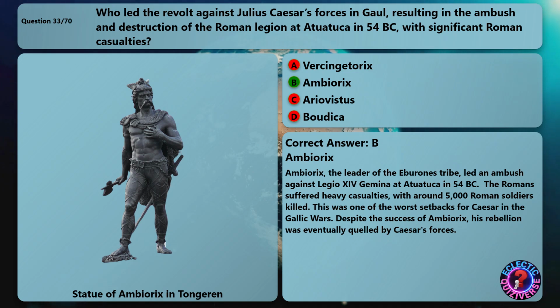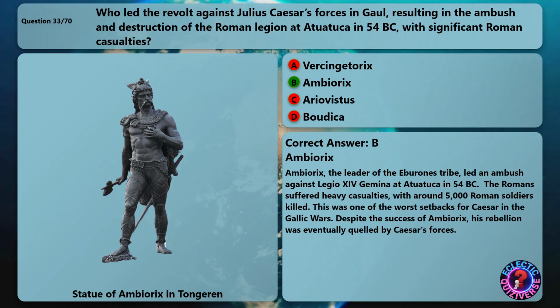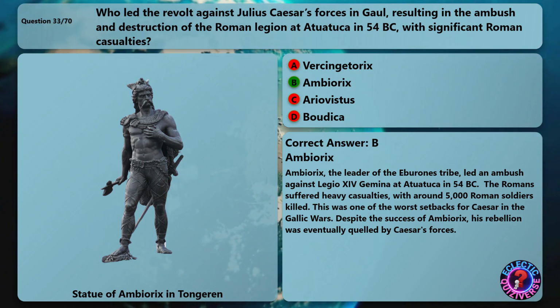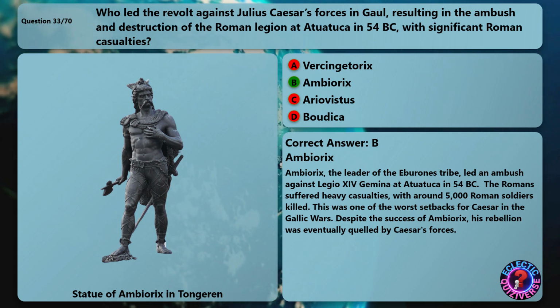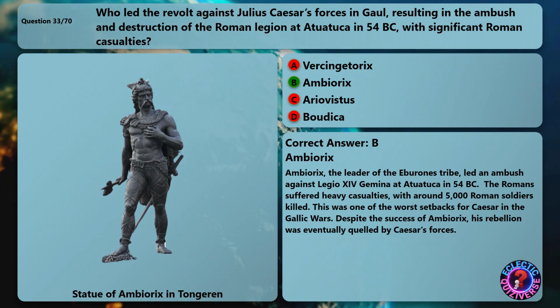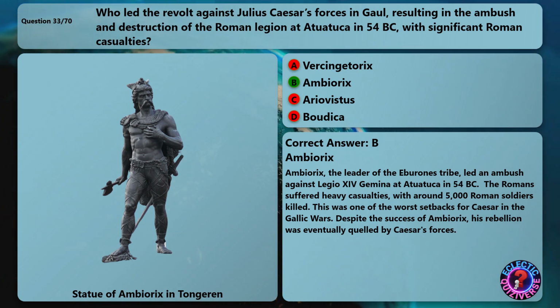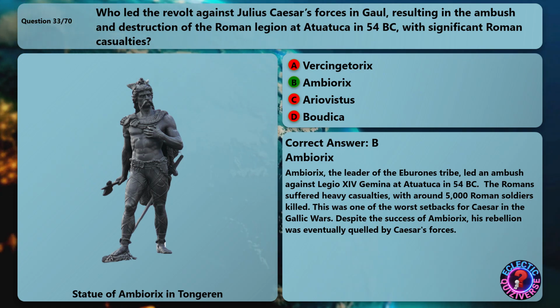Ambiorix, the leader of the Eburones tribe, led an ambush against Legio XIV Gemina at Atuatuca in 54 BC. The Romans suffered heavy casualties, with around 5,000 Roman soldiers killed. This was one of the worst setbacks for Caesar in the Gallic Wars. Despite the success of Ambiorix, his rebellion was eventually quelled by Caesar's forces.